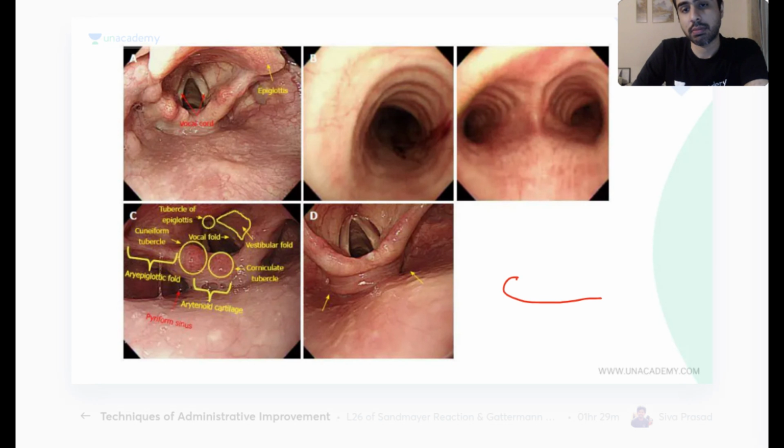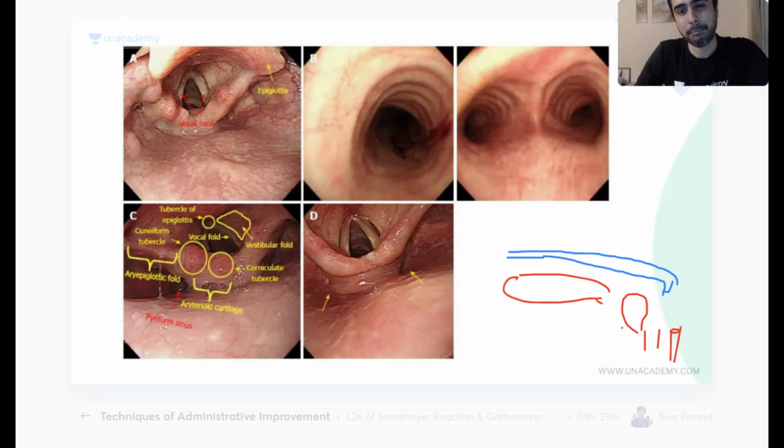This is the tongue. Okay, somewhere here will be the epiglottis covering the larynx, and behind this will be the esophagus. Now my endoscope has gone over here, has reached over here, and it is seeing over here. It will see what? It will see the epiglottis. It will see the laryngeal opening, and behind the laryngeal opening will be the esophageal opening or the cricopharynx.